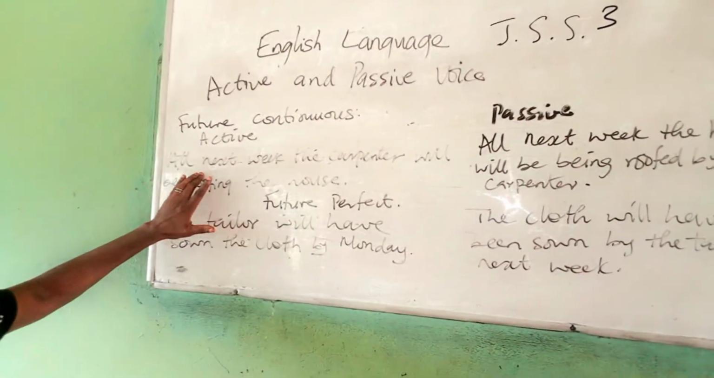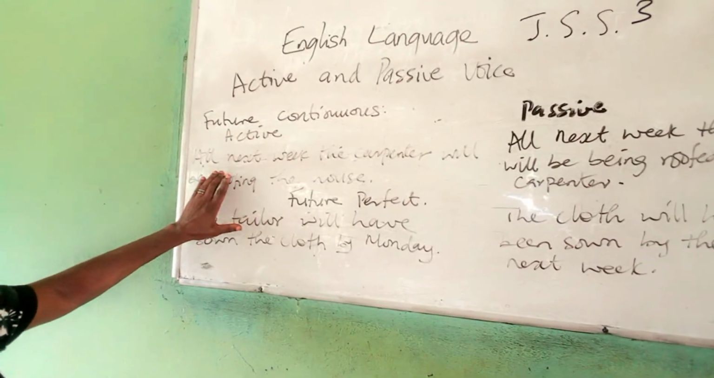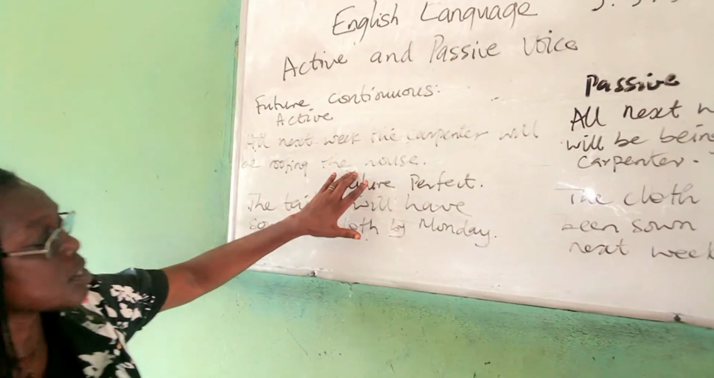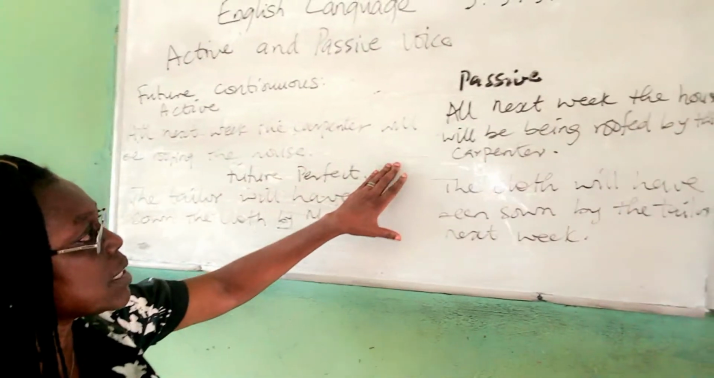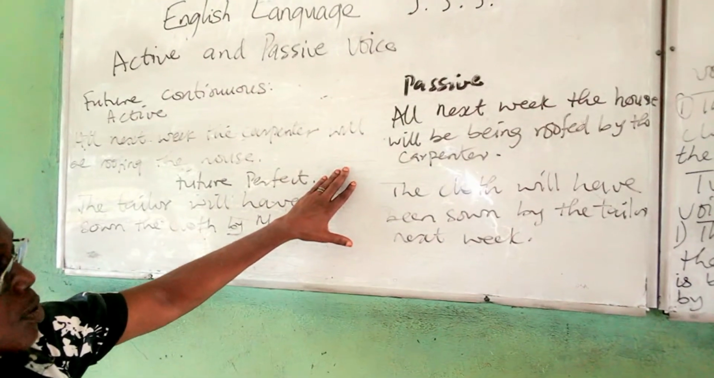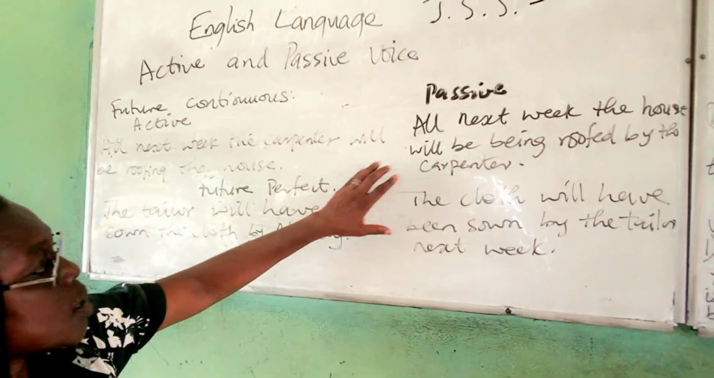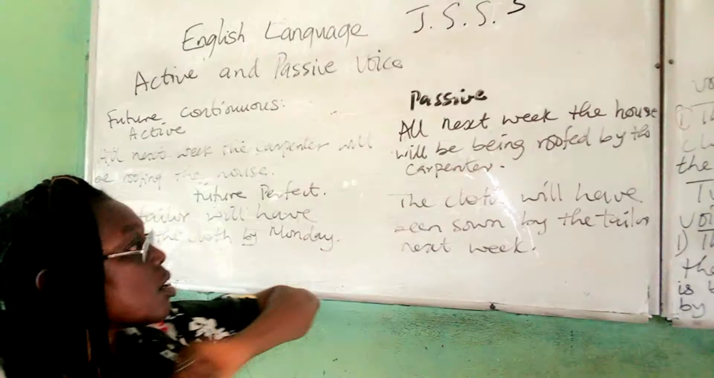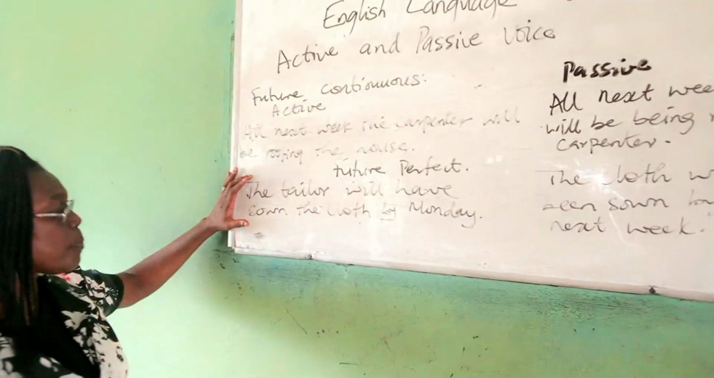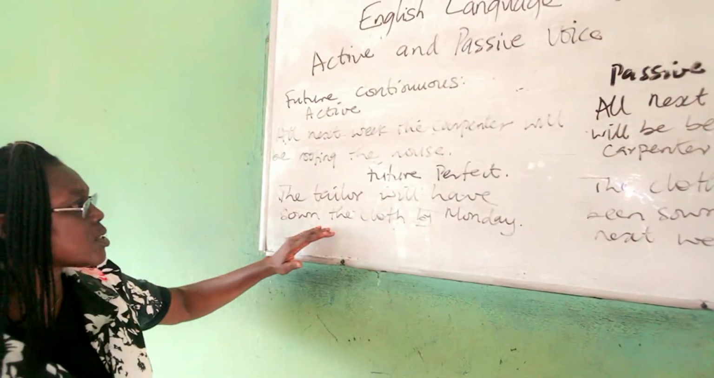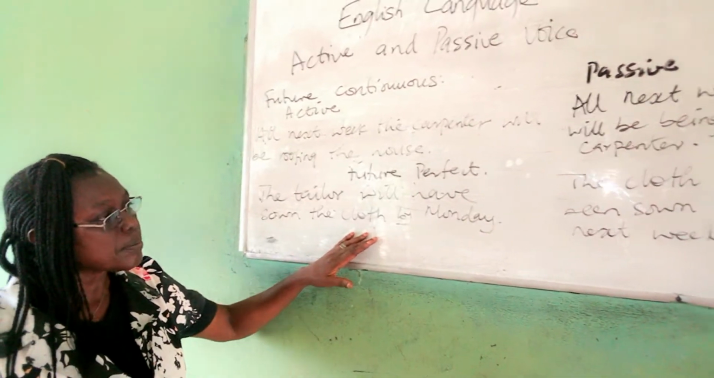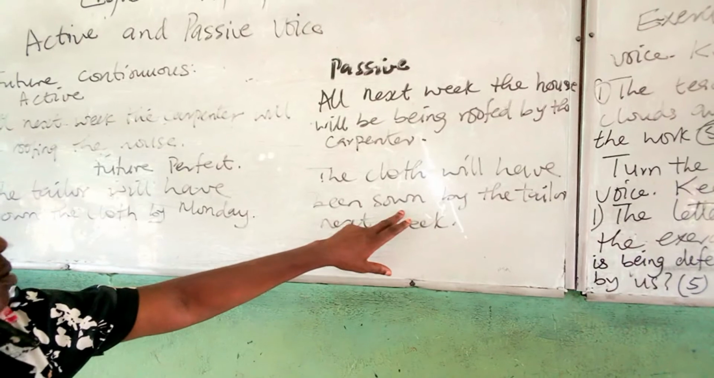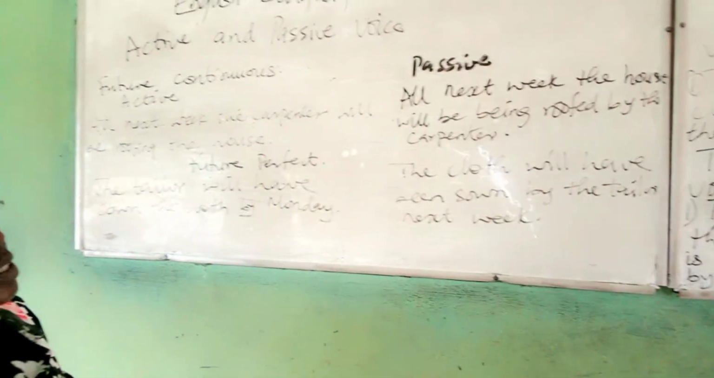So we have something like, in the active voice: all next week the carpenter will be roofing the house. In the passive: all next week the house will be being roofed by the carpenter. Will be marks future, being serves as continuous. For the future perfect: the tailor will have sewn the cloth by Monday. Then we have it this way: the cloth will have been sewn by the tailor by Monday.